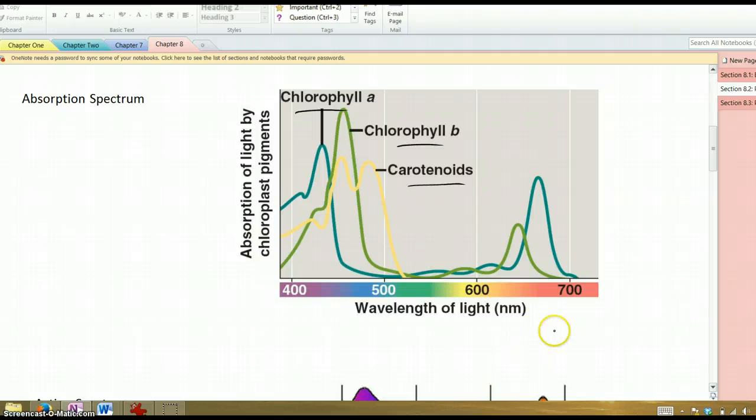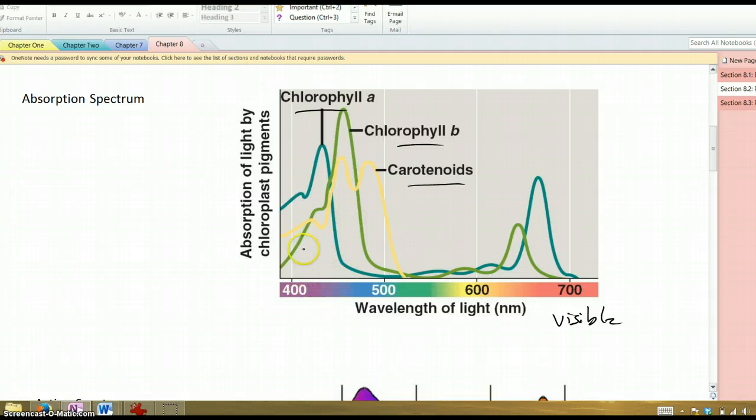And here we have different wavelengths of visible light. Okay, that part of the electromagnetic spectrum that we can see, and those are the parts of the spectrum that plants make use of. But you can see within the visible spectrum, not all wavelengths are created equal. What we're seeing here is what's called the absorption spectrum.